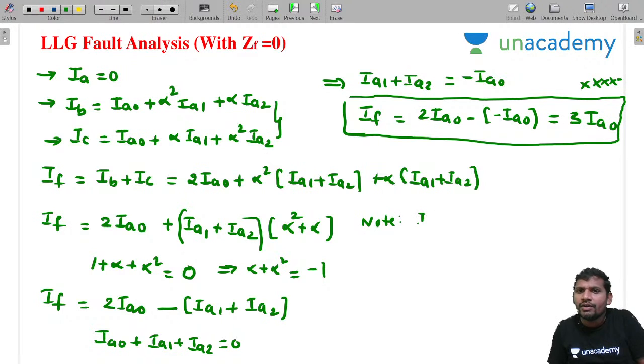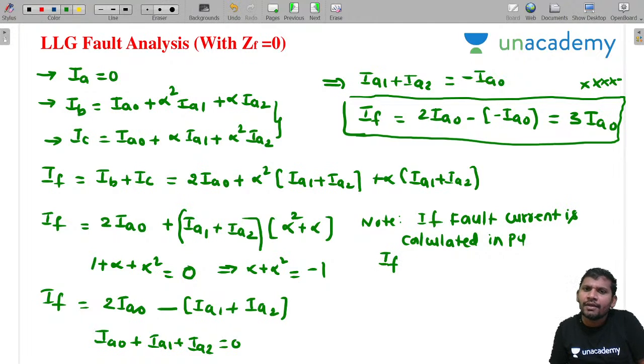If fault current is calculated in per unit, then how to get the actual value of fault current? The actual fault current equals per unit fault current into base current.